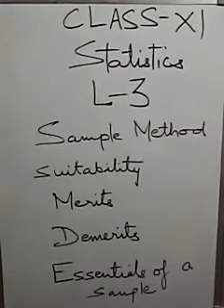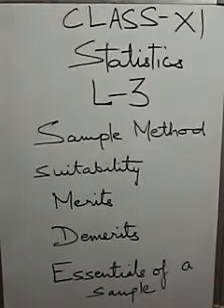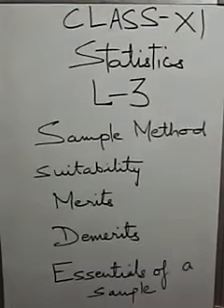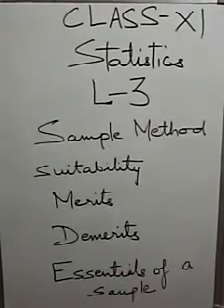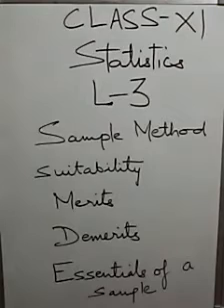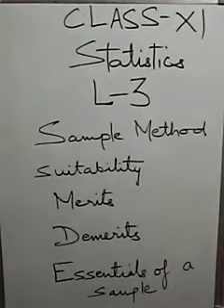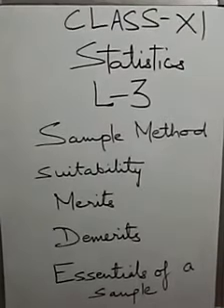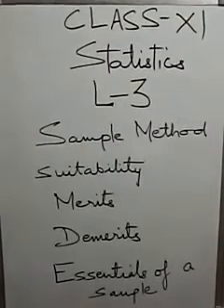Difficulty in selecting a representative sample. It is not very easy to select a sample which would represent the characteristics of the entire population which you are going to investigate. Difficulty in framing a sample. Sometimes the universe may be so diverse and complicated that it becomes very difficult to frame a sample.